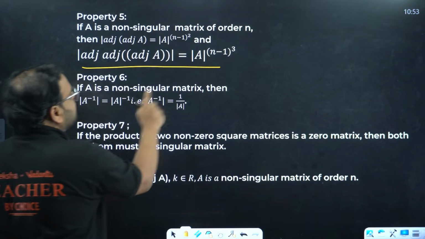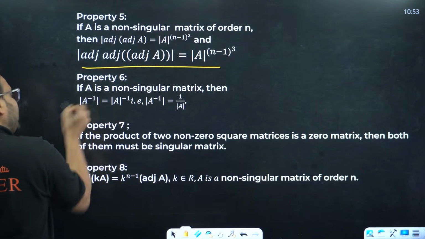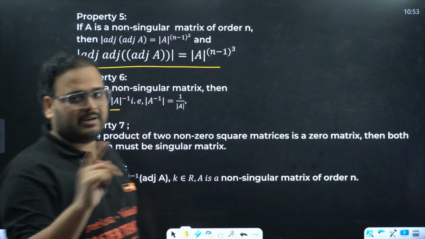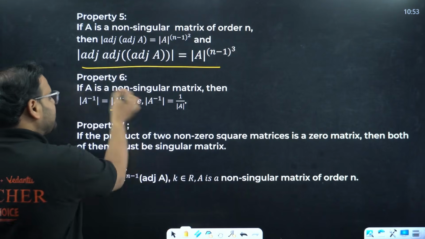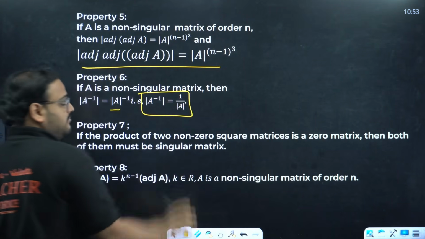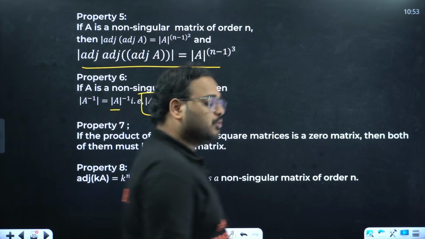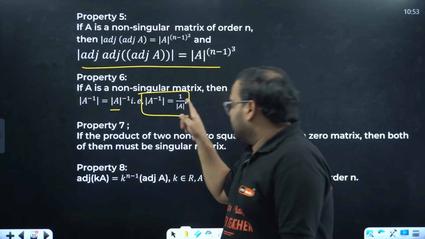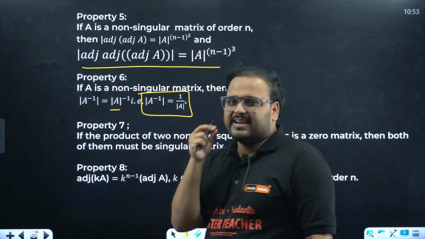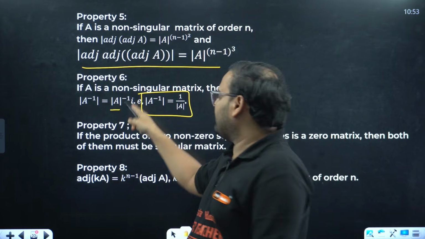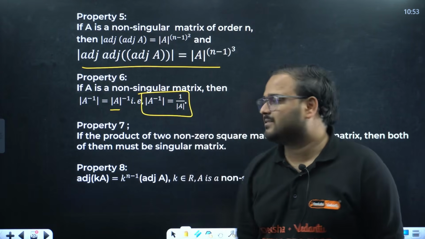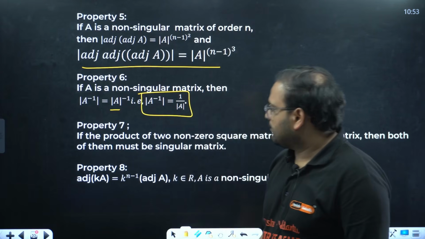If A is a non-singular matrix, then determinant of A inverse is equal to what? Determinant power minus 1, which will become, will this be inverse? This is basically the reciprocal form, and this is the property. We use it. They have asked this as MCQs in the boards. Determinant of A inverse is nothing but 1 by determinant of A, because this is going to be a reciprocal, because determinant value is a scalar fixed value. If you take power minus 1, it becomes simply the reciprocal form of powers, indices, okay, indices. Property number 7.